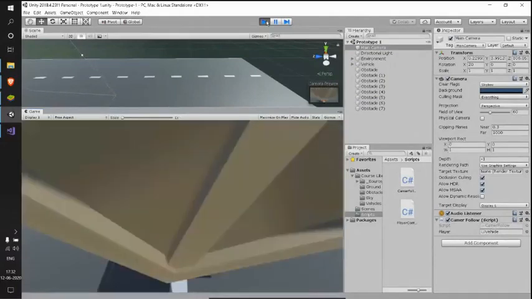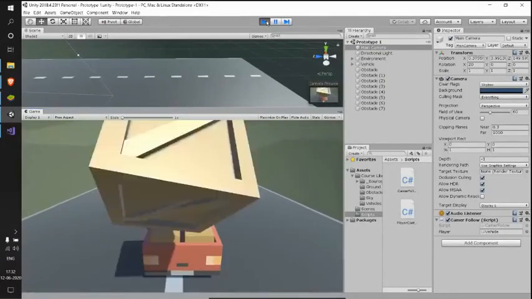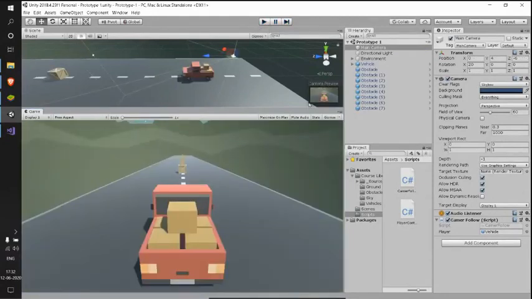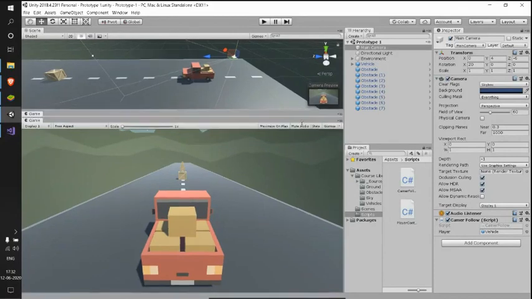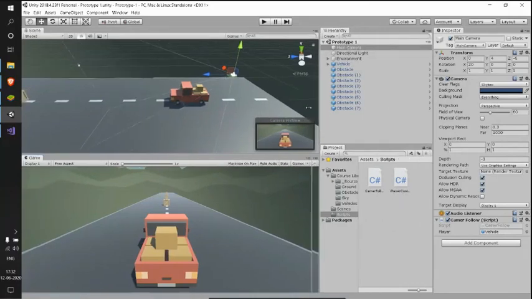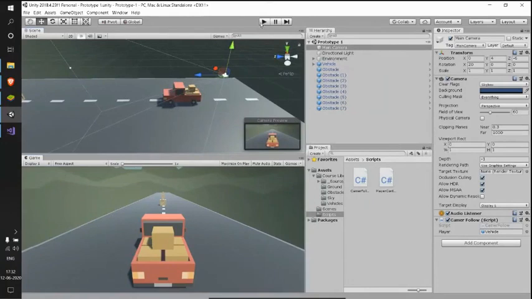We are following the car, but it's not smooth, right? I'll just tell you why it's happening. That's because of our Update.